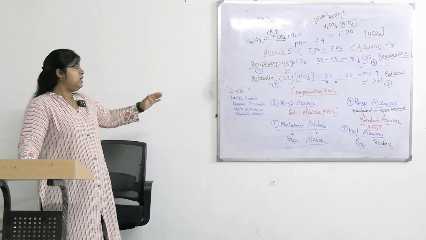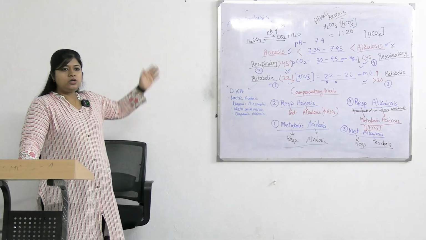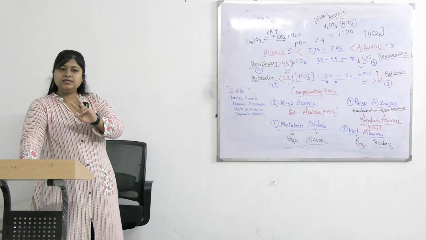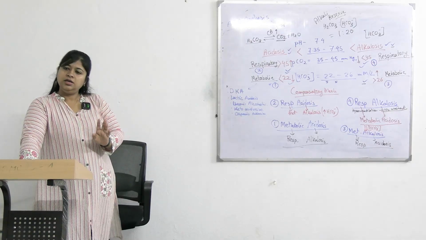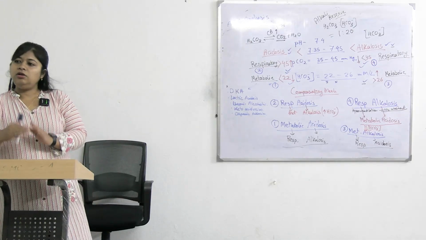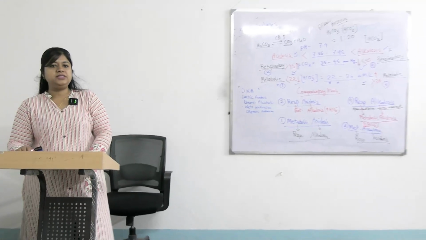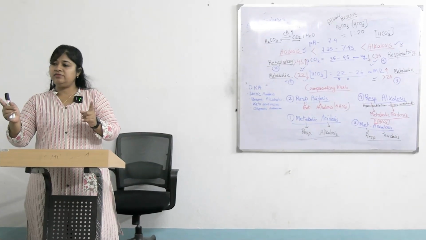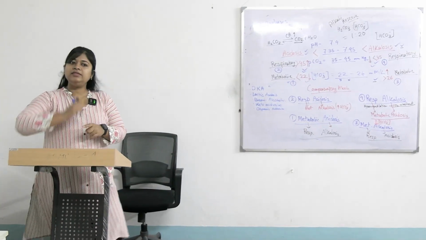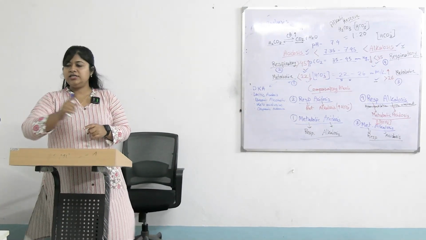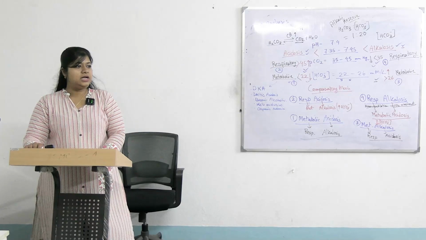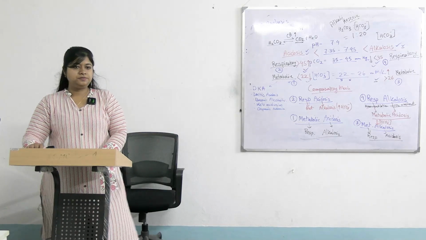It will never happen that respiratory acidosis and metabolic acidosis occur at the same time. Two mechanisms cannot go in one direction. One is always acting as the compensatory mechanism. So whenever there are two deranged values, one will go with the cause or the diagnosis and the other will go with the compensatory mechanism. Clear? Clear to everyone? Okay.